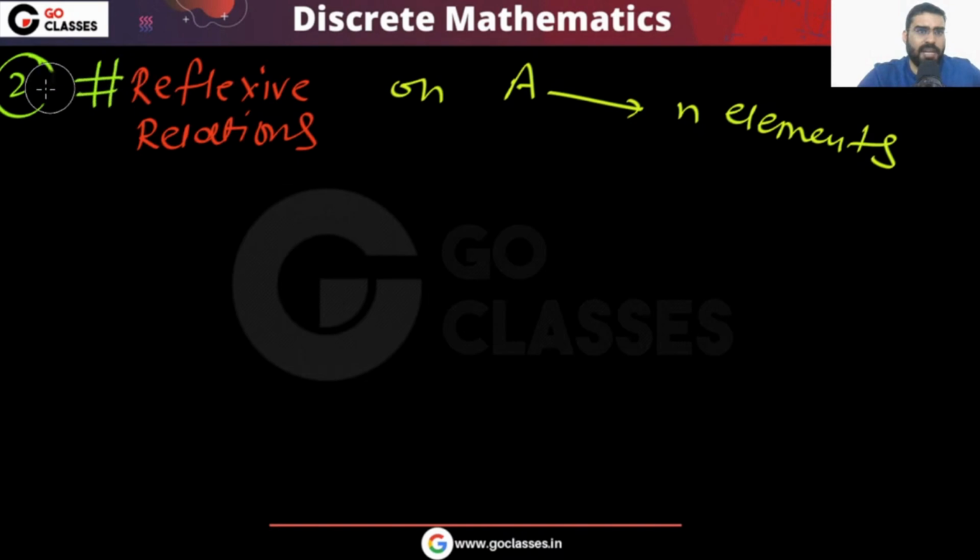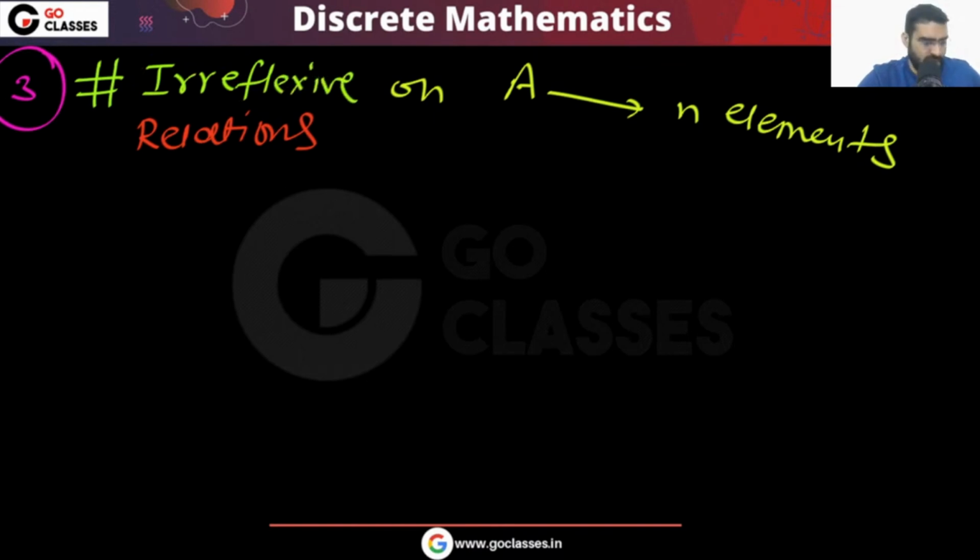Okay, let's see the remaining. We can solve the remaining questions also. For example, if I ask you how many irreflexive relations there are, can you tell me? What will that be? The number of irreflexive relations. So what is it going to be?